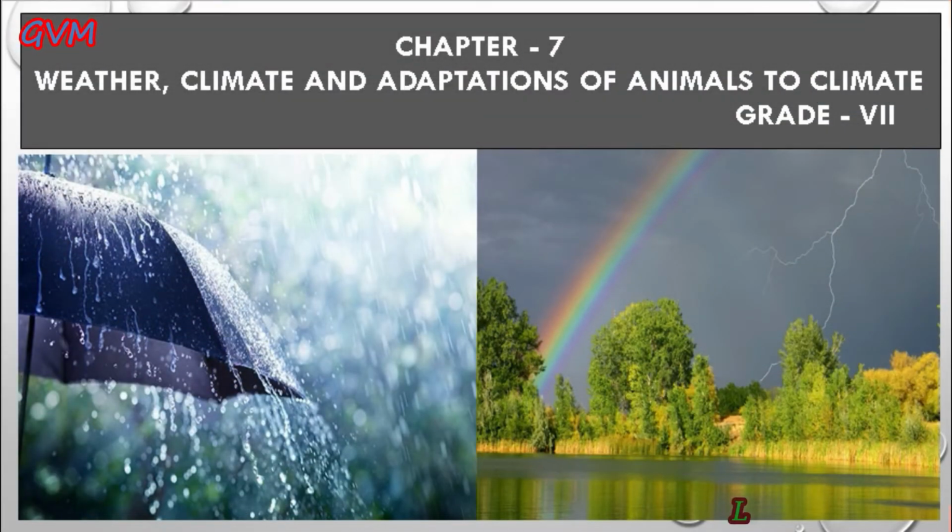This is your science teacher here, and this time I am here with a new chapter of NCERT grade 7, that is weather, climate and adaptation of animals to climate. Students, this chapter is mainly about the weather and climate, and further it is also about how different forms of living organisms adapt themselves to the climate of their own habitat.